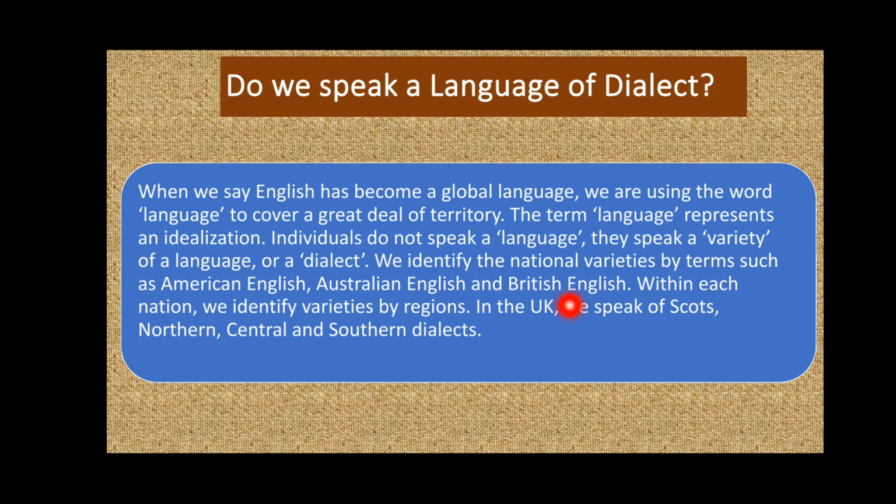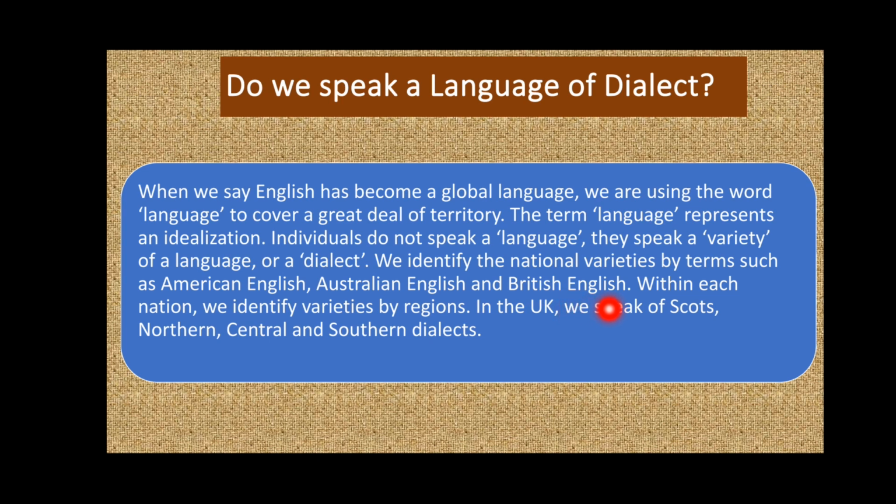Like in India, we also have Urdu, and that variety would be different from the one spoken in Pakistan, right? So there will be several varieties of Urdu. That is variation of a national language.